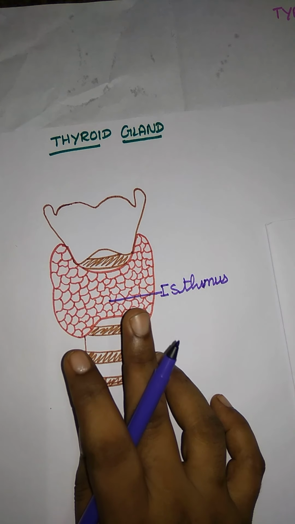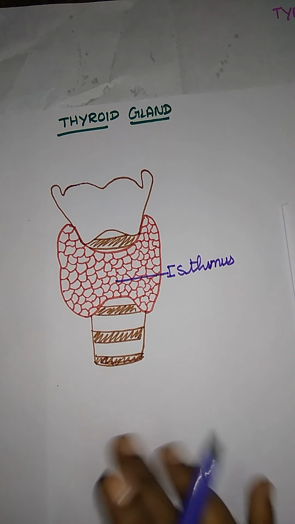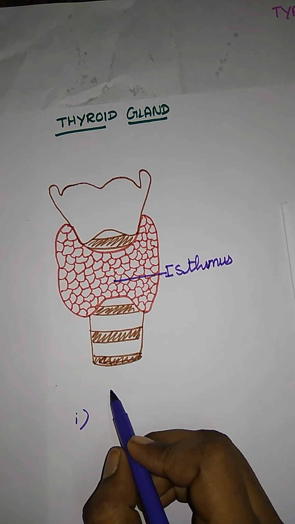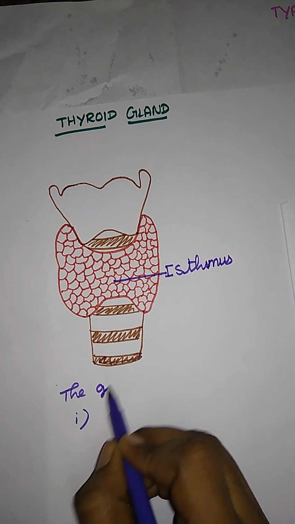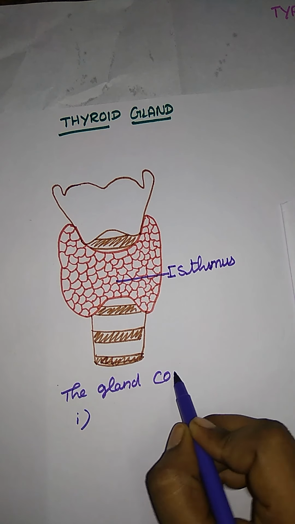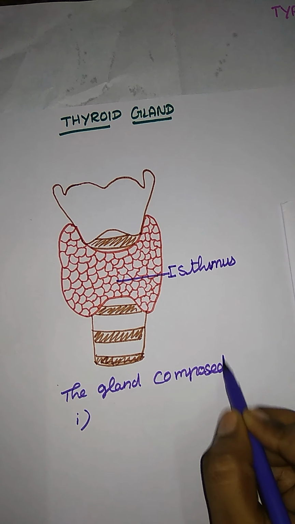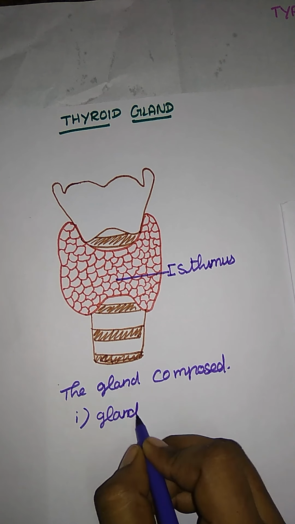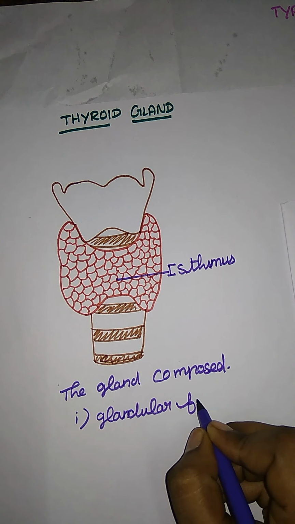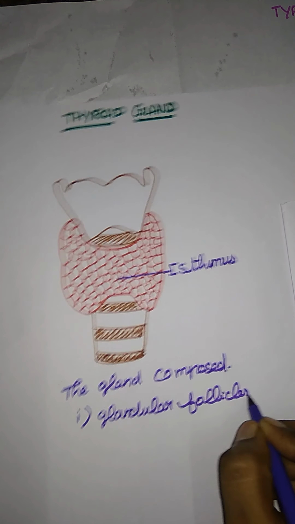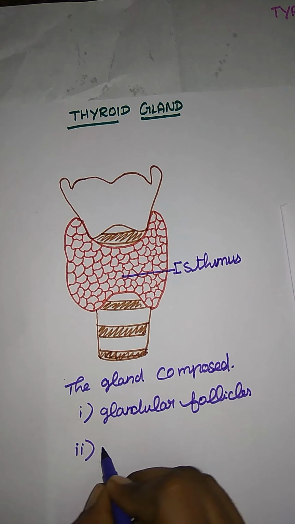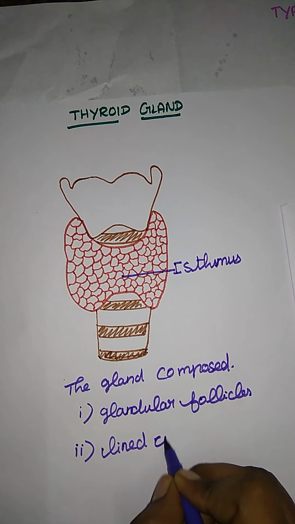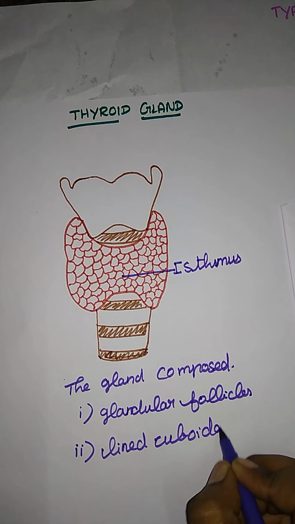This gland is composed of two parts. The first one is the glandular follicle, and the next one is the cuboidal epithelium, that is, the follicle is lined with cuboidal epithelium.